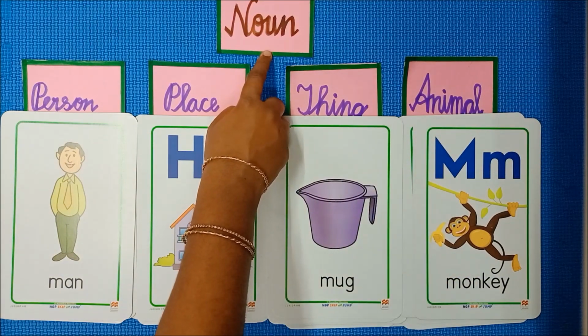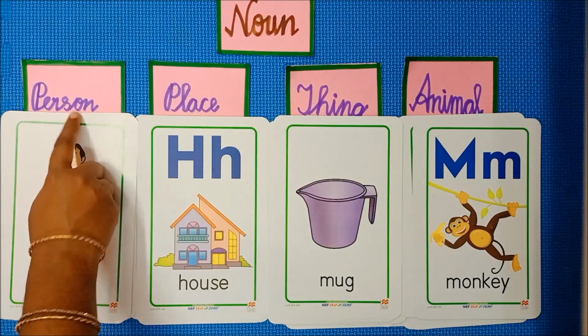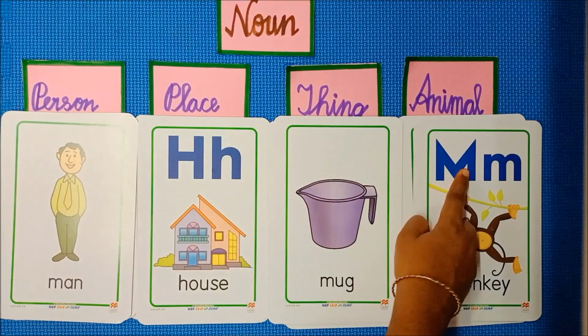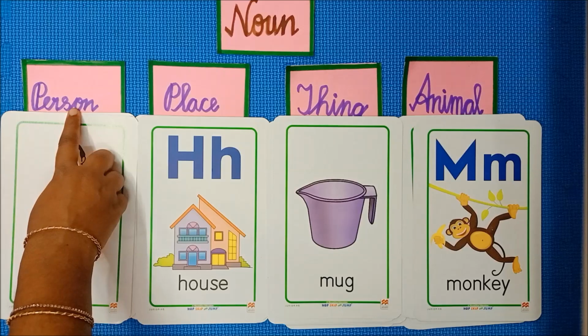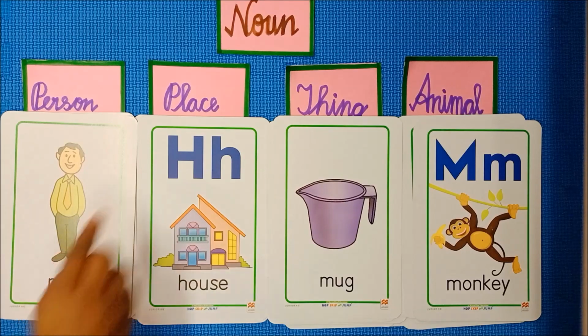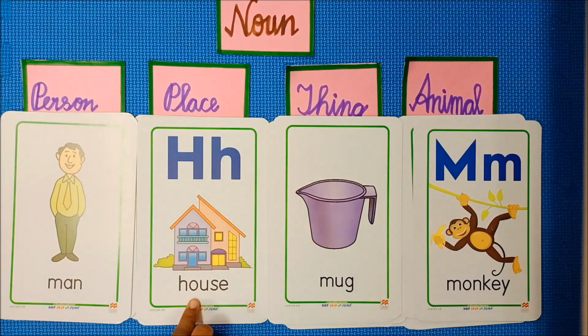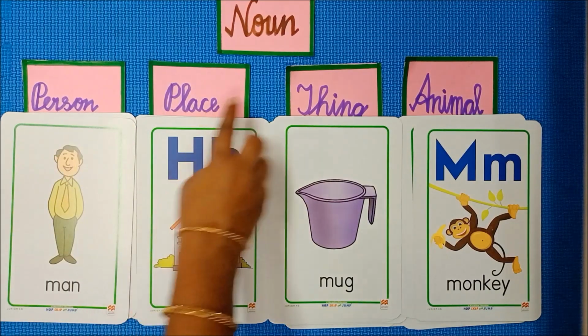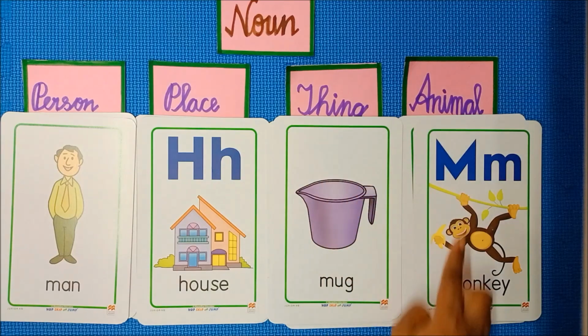So noun is the name of a person, place, thing or an animal. Person, for example, man. Man is a person. So noun is the name of a person. Place. Here house. House is the place. Thing. Mug. Here mug is the thing. So noun is the name of a person, place, thing or an animal.